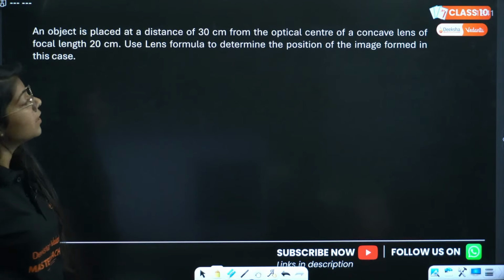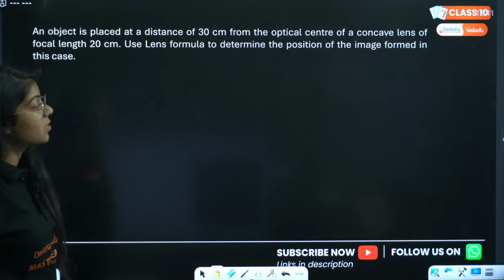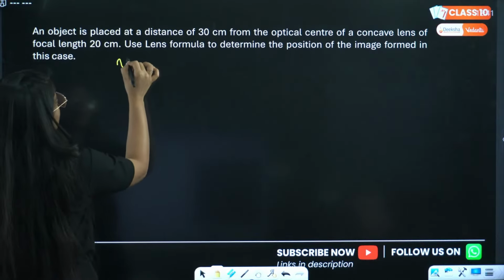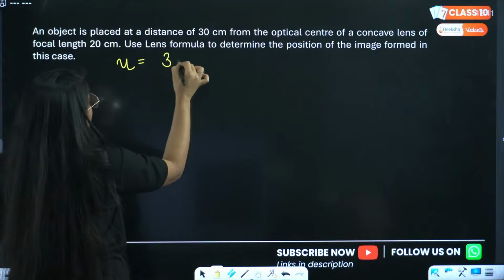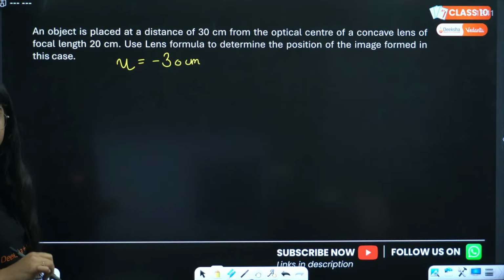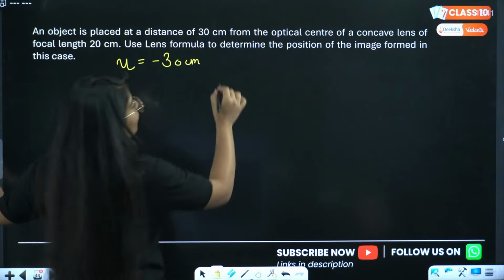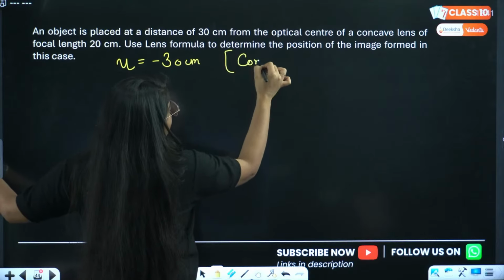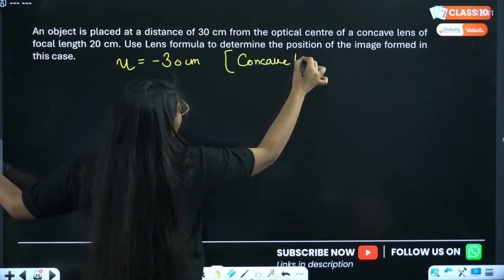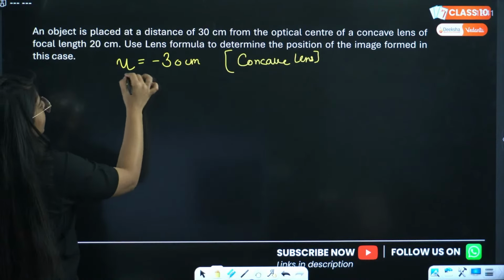We have another numerical that says an object is placed at a distance of 30 centimeters from the center of a concave lens of focal length 20 centimeters. And u is always negative, right? Yes, the object will be between f and 2f.